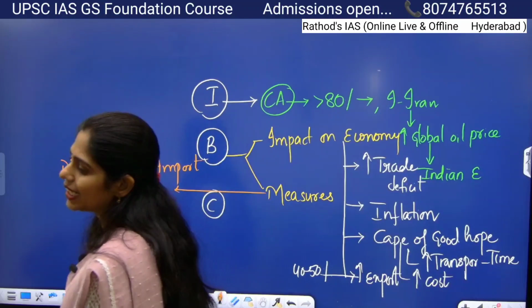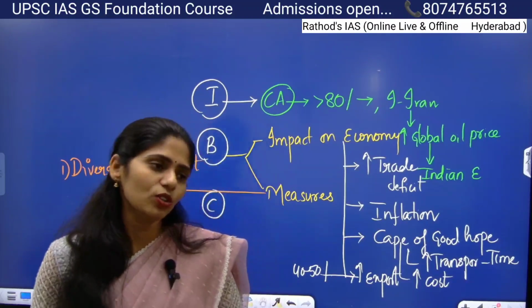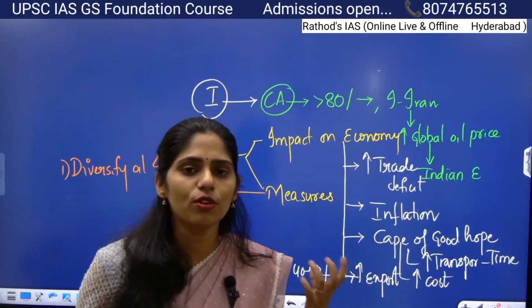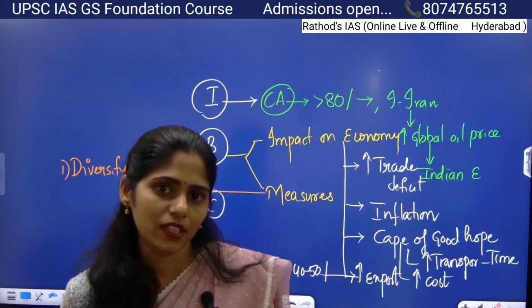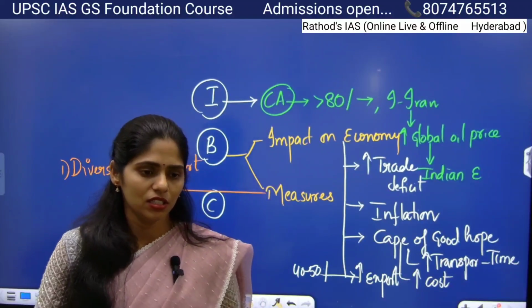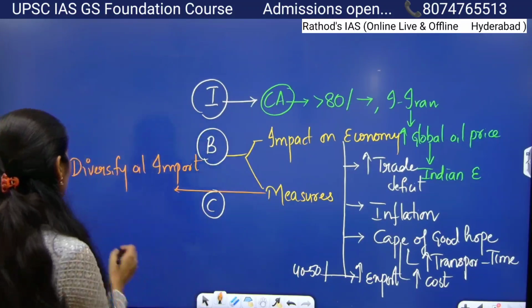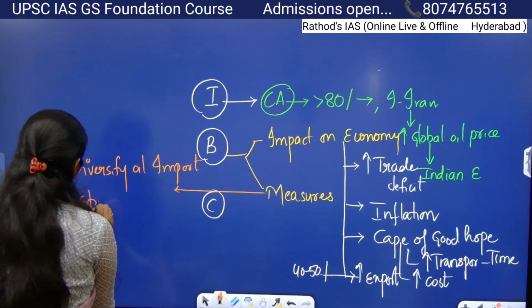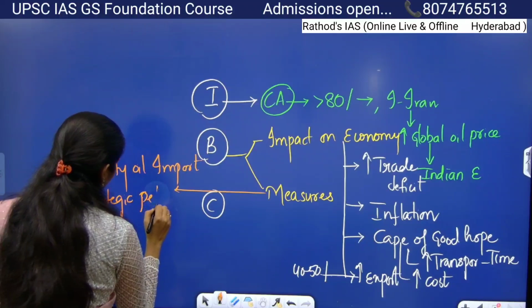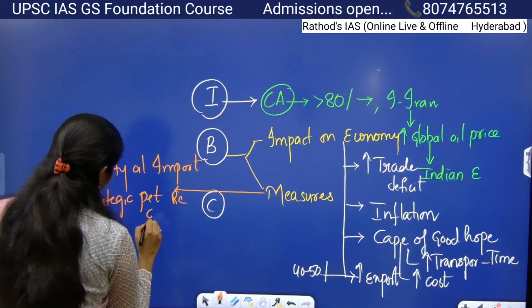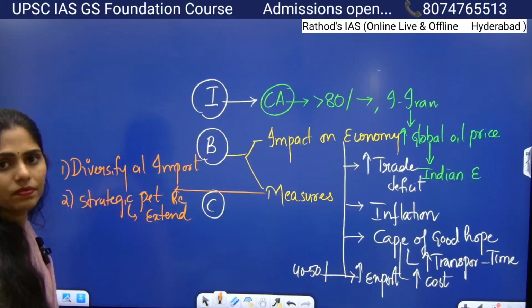And not only that, in India we have strategic petroleum reserves. That means you already know that yes, we are importing huge amounts of oil. So what happens if those countries suddenly stop their exports? So to provide fuel for at least 1 week, we have strategic petroleum reserves. So now what we have to do is extend these strategic petroleum reserves and their capacity.